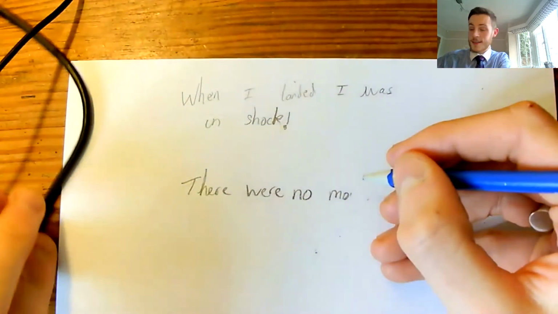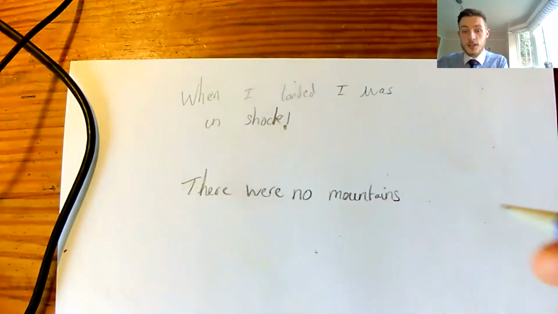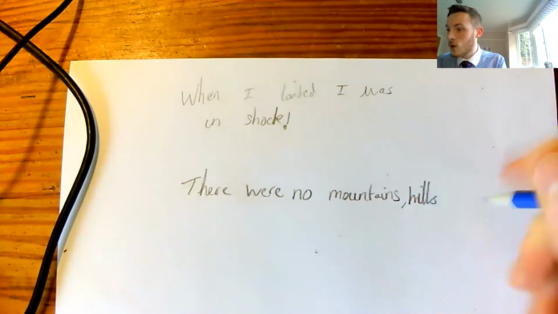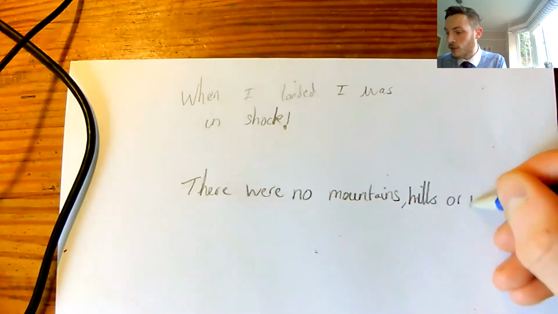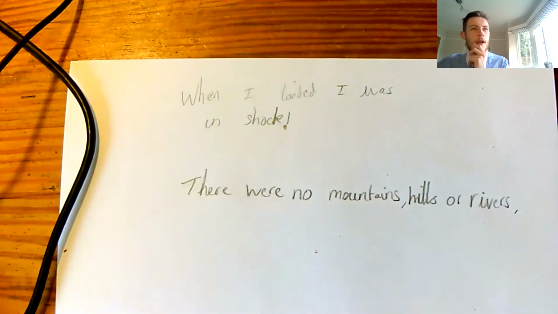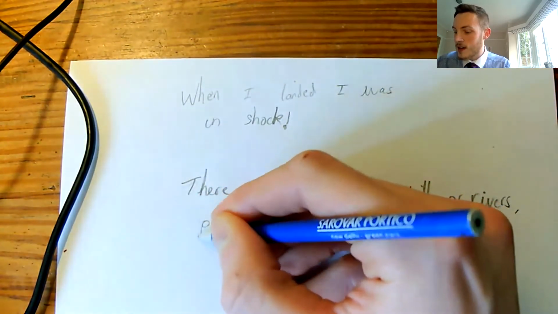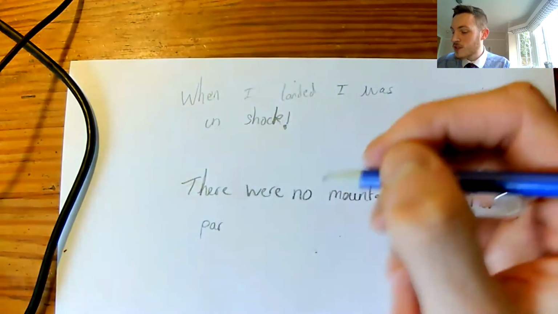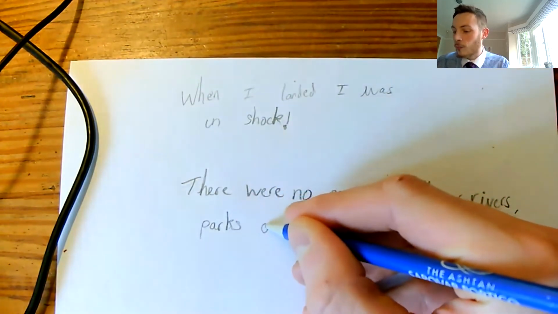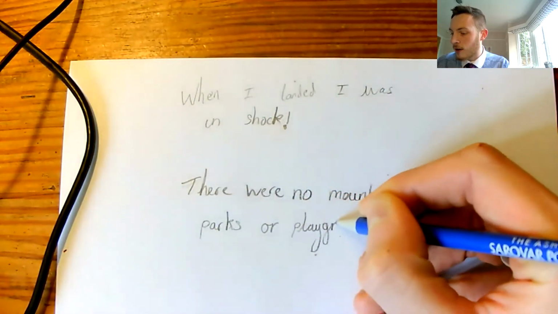Shuffle you up so you can see me. There we go. Mountains. But it's a list, so I'm going to need a comma. There were no mountains, hills, or rivers. Now, I borrowed one of the ideas, which was rivers, comma. What else would there no? Something that maybe we see a park or a playground. We might see those every day when we're at school. There were no mountains, hills, or rivers, parks, and I'm going to make it link. So parks or playgrounds. They're very similar things because you can have a playground in a park.